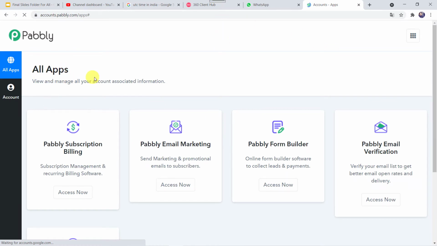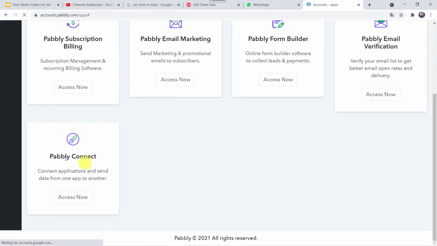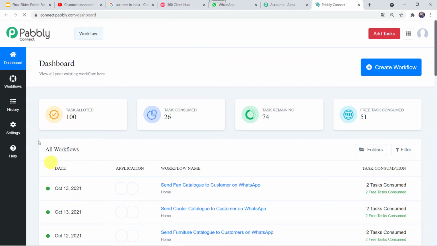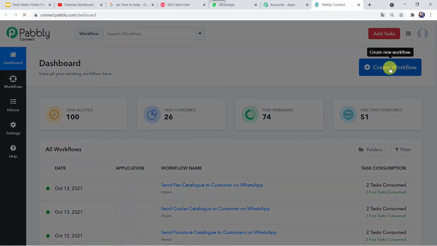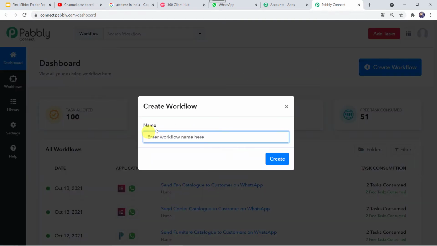Here in the all apps section, scroll down, come to Pabbly Connect and click on access now. This is the dashboard of Pabbly Connect. Here we have to come to this plus sign and click on create workflow. Here we have to give the workflow name.